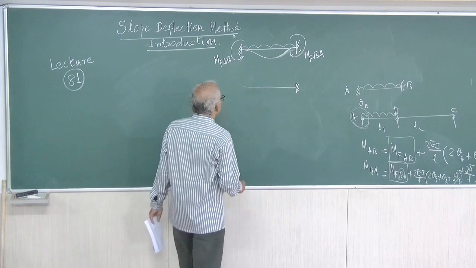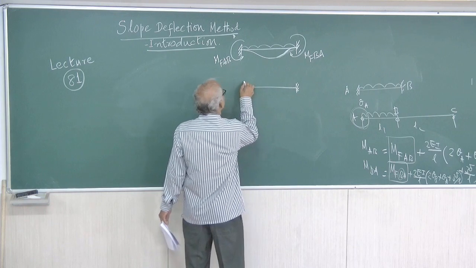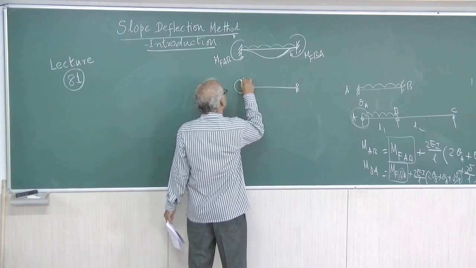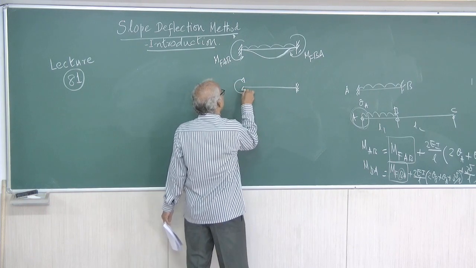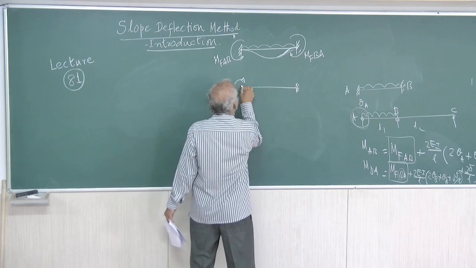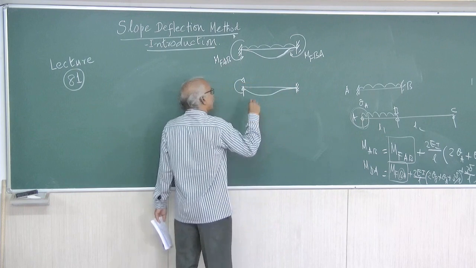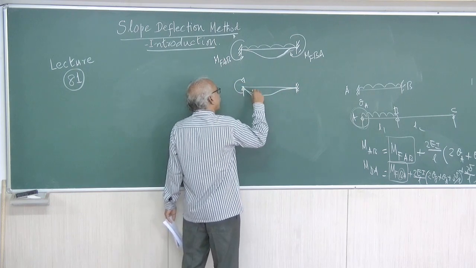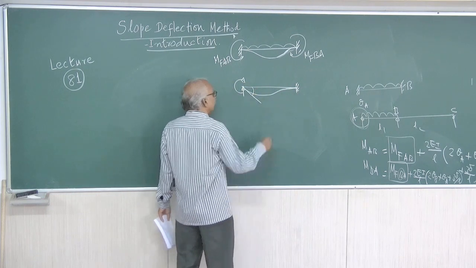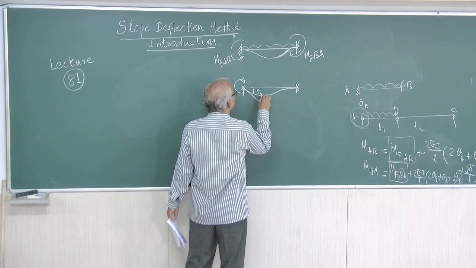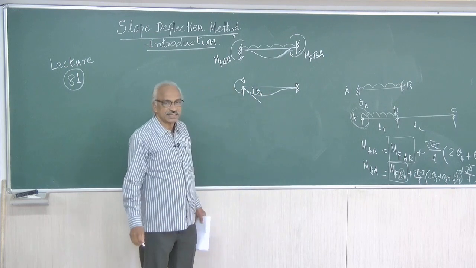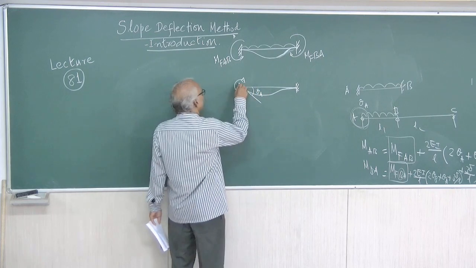So when you allow theta A, that means you have to apply a moment here. Allow theta A here. Now this is theta A. Theta A alone is allowed.